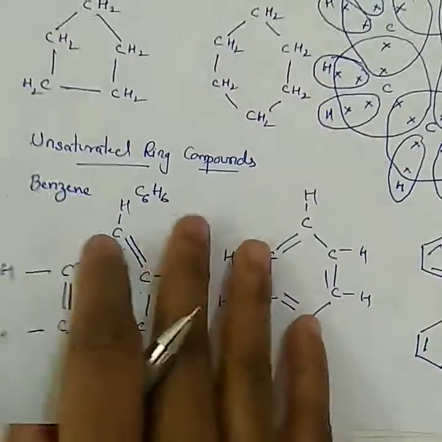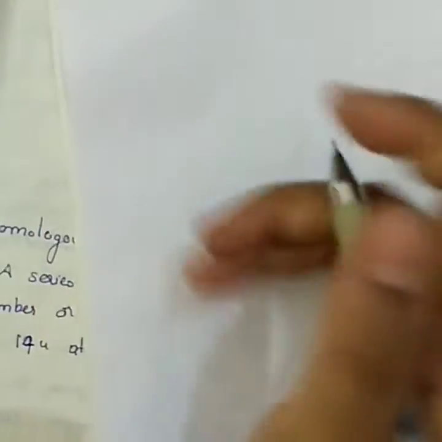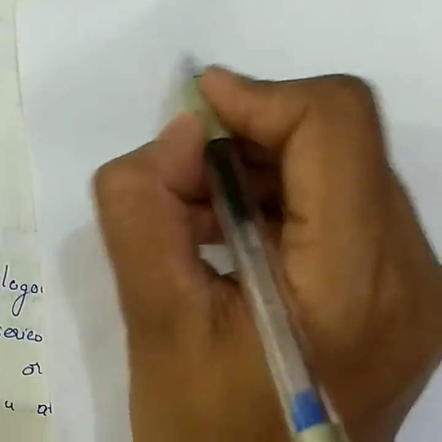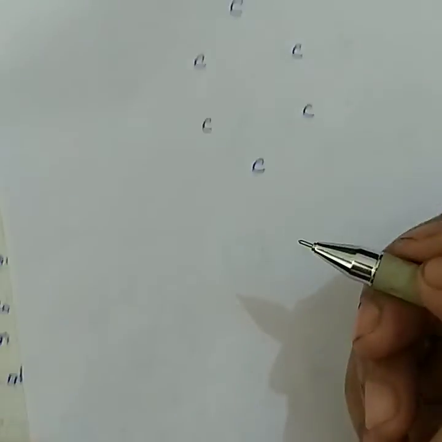I'll draw the electron dot structure of benzene. Electron dot structure of benzene: 1, 2, 3, 4, 5 and 6.